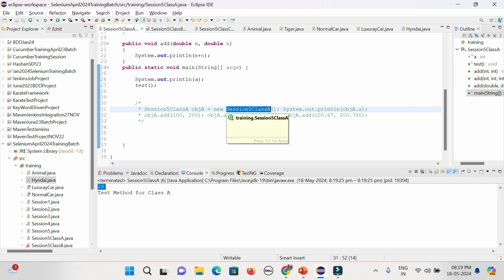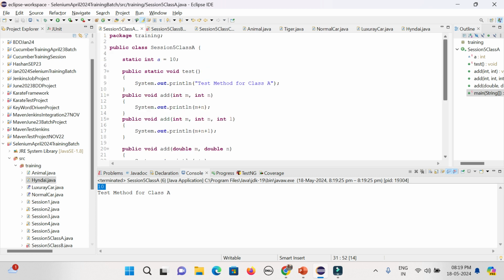So in real time, in case I want to make something global, so that it can be used anywhere within the particular class, at the method level or the variable level, I will define it as static at that class level, so that it can be used anywhere without creating the object or instance.